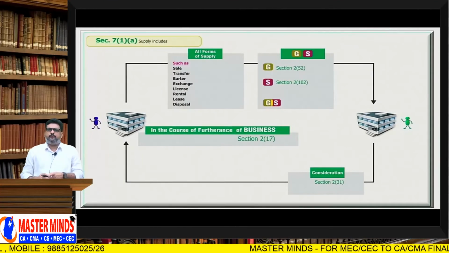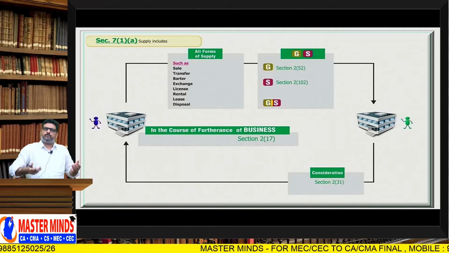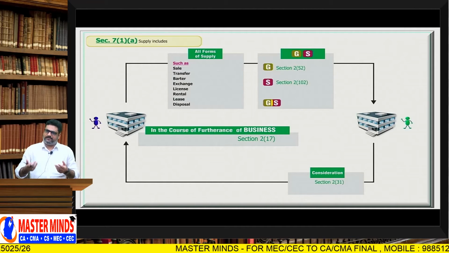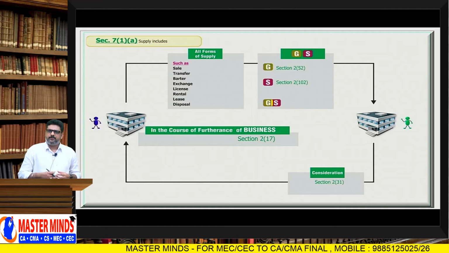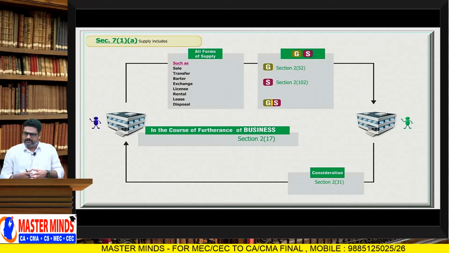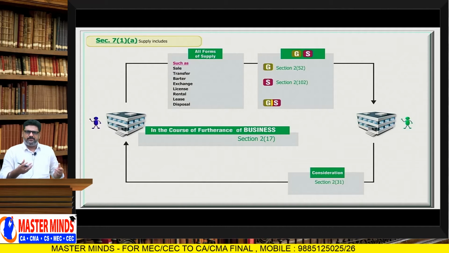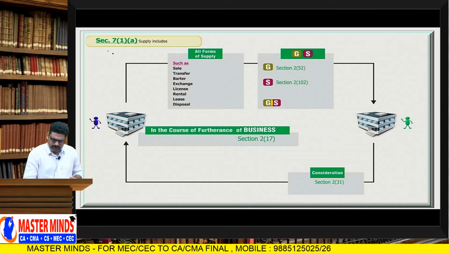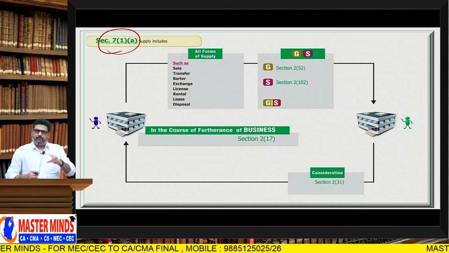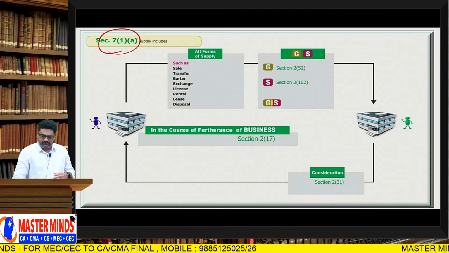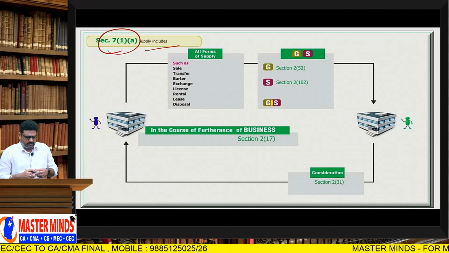Now, initially we should start with 7 subsection 1A. That means, in order to treat any transaction as a supply, what are the points to be satisfied, and what is the general meaning of the word supply? All these things will be taken care of by 7 subsection 1 clause A. So 7 subsection 1 clause A says, supply includes. What does this mean?